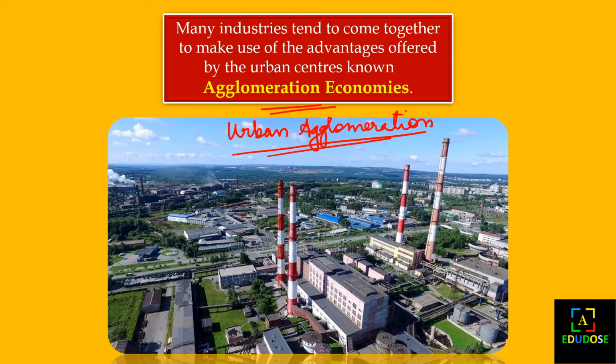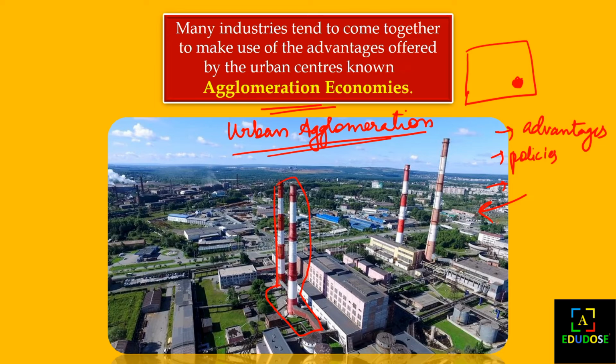If there is an industrial location and one industry has been set up here, then, as you can see in this picture, many other industries come there. When one industry has been set up in an area, other industries will think there must be some advantages there, or that the government policies should not be that strict, and that labor is needed at a low cost.